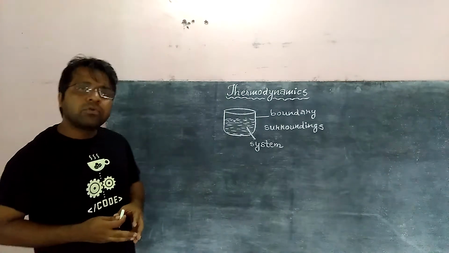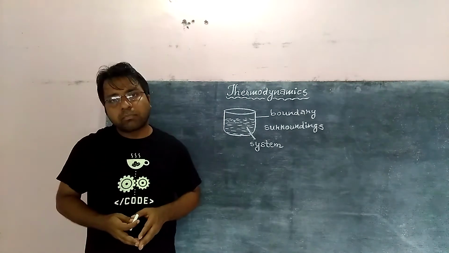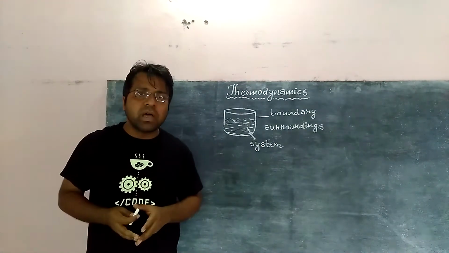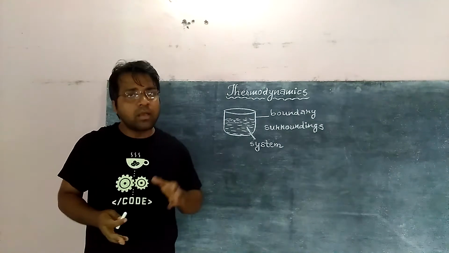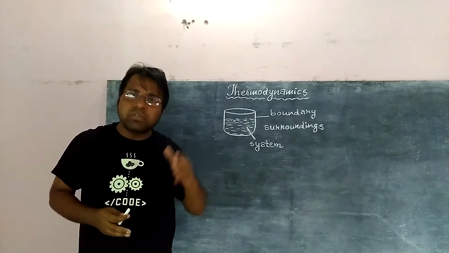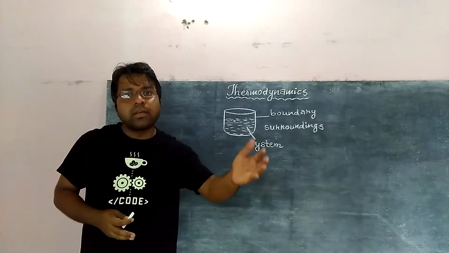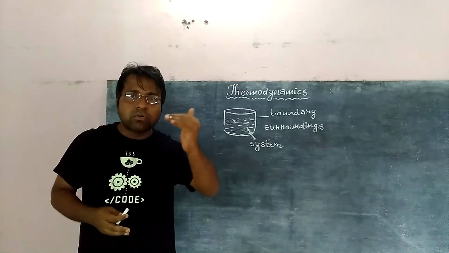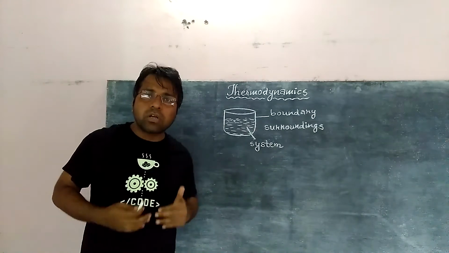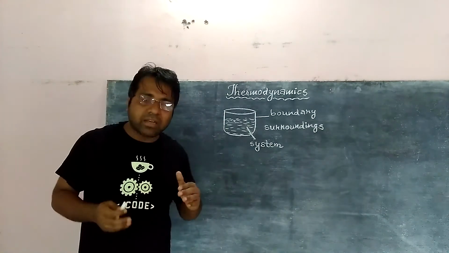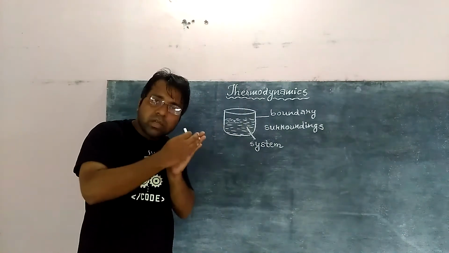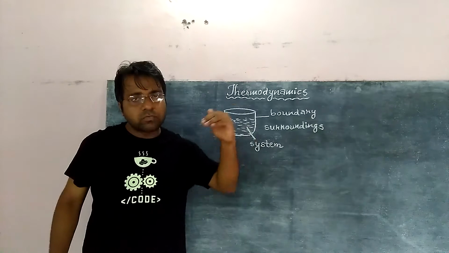For example, if you say endothermic process or exothermic process, what do we mean by those terms? Endo means internal, that is endotherm. Therm means temperature, that is the heat is entering from outside to the inner part. Similarly, exothermic means heat is released or evolved. That means heat is moving from the inner part to the outer region.